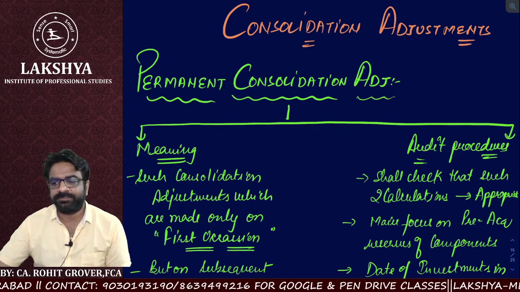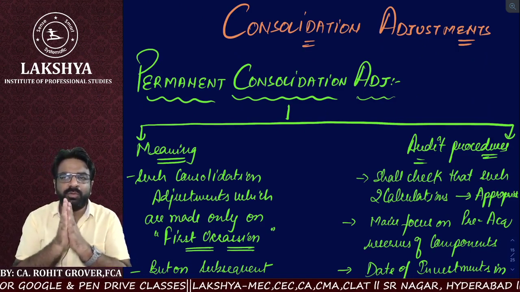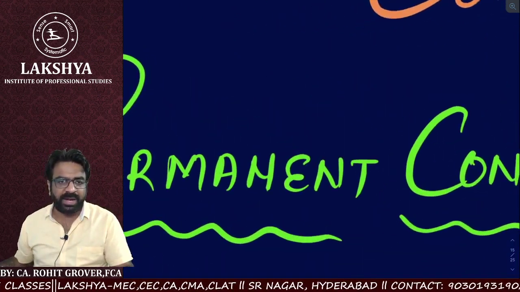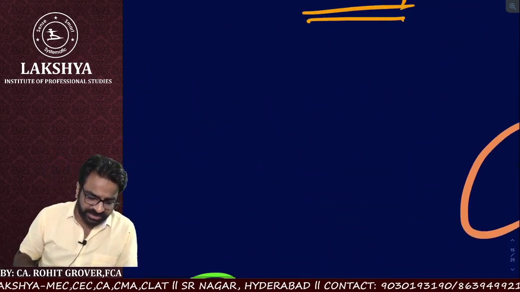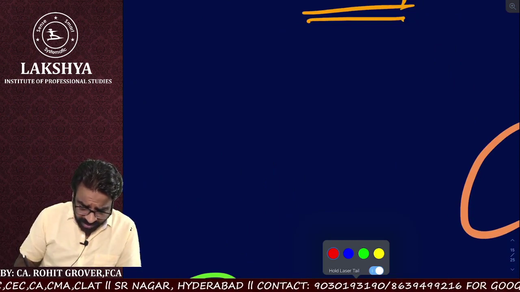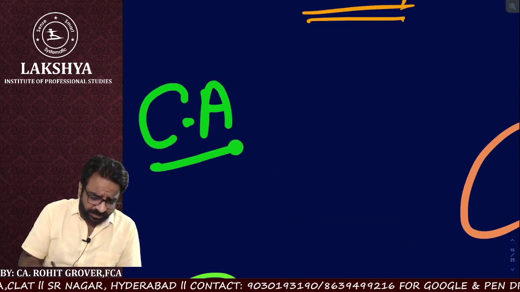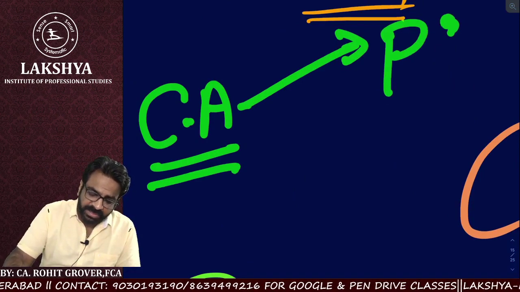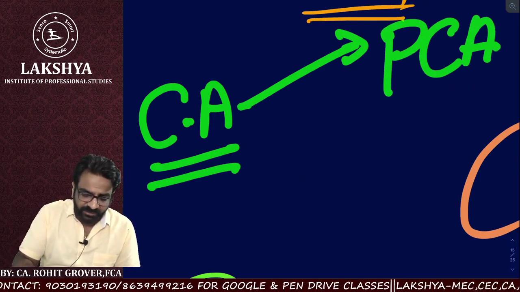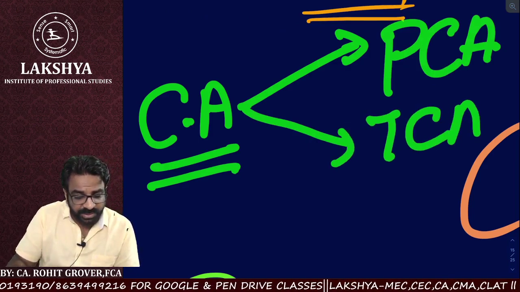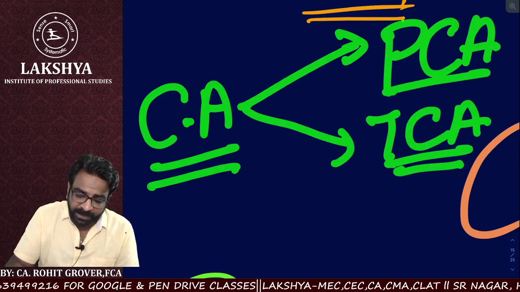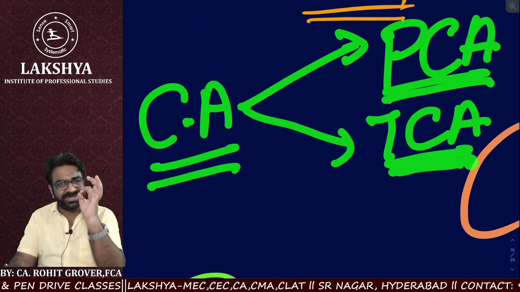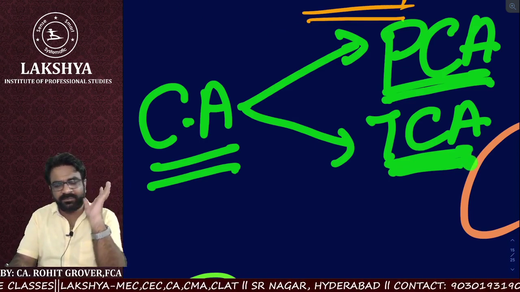Okay, guys, so let us understand what we mean by consolidation adjustment. Before going deeper, let me give you an idea. When we talk about consolidation adjustments, there are two types. One is known as permanent consolidation adjustments, and one is known as temporary consolidation adjustments. Sir, what do you mean by permanent consolidation adjustments? What do you mean by temporary consolidation adjustments? Listen to this very carefully.